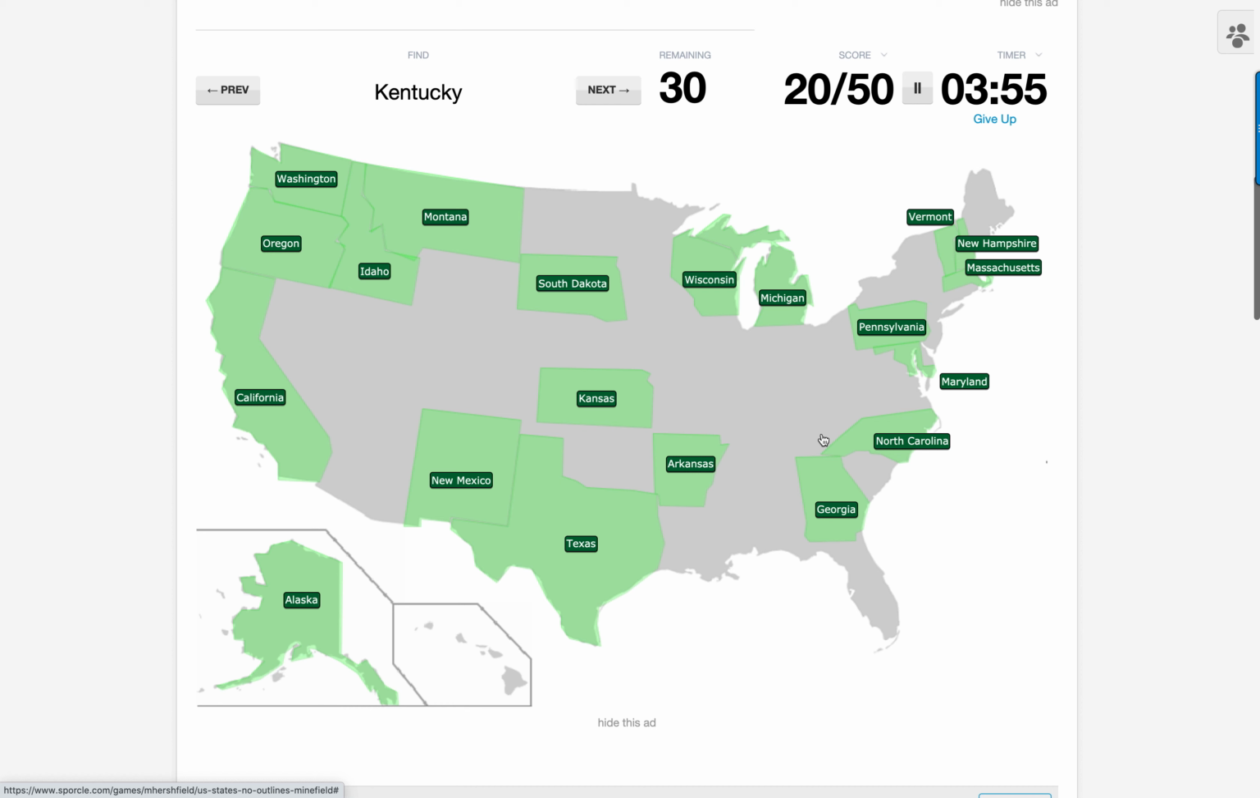Kentucky's not easy. But what we've got here is the border of Tennessee. Tennessee is that funny kind of parallelogram shape. And you can see where that fits now because we've just got North Carolina. So Kentucky's north of it. I'm going to go there. And of course it looks like a piece of fried chicken, doesn't it?